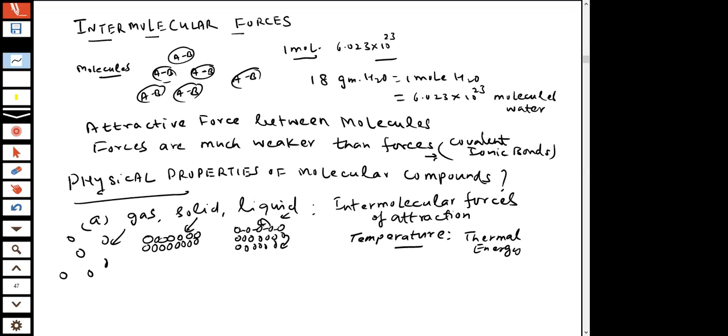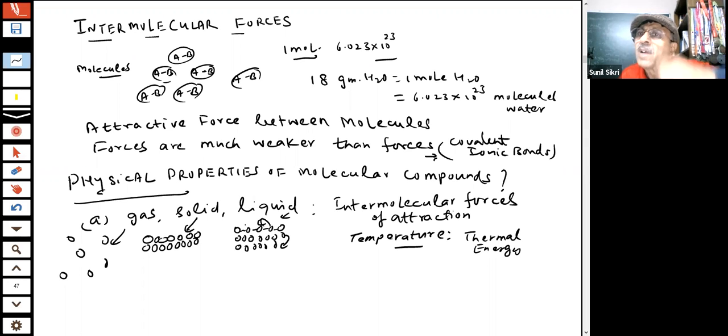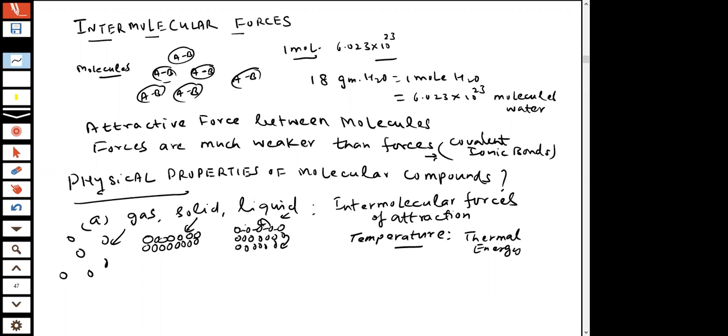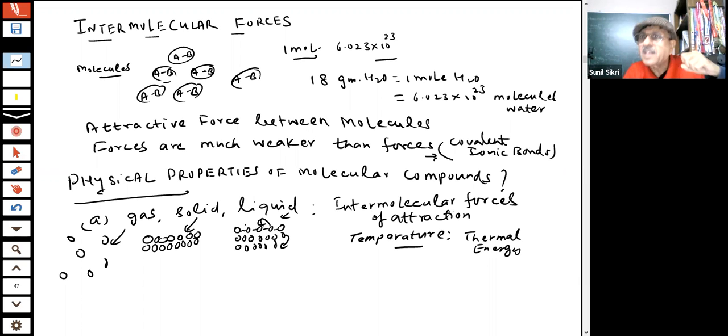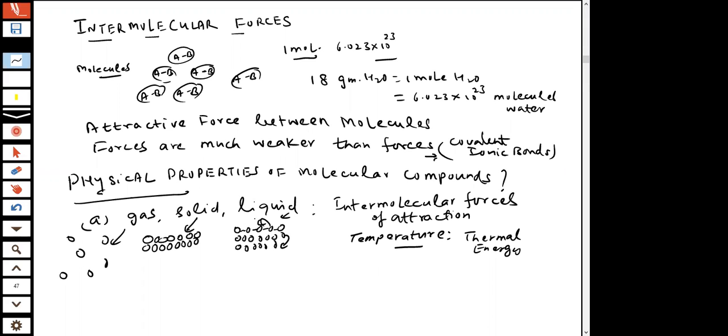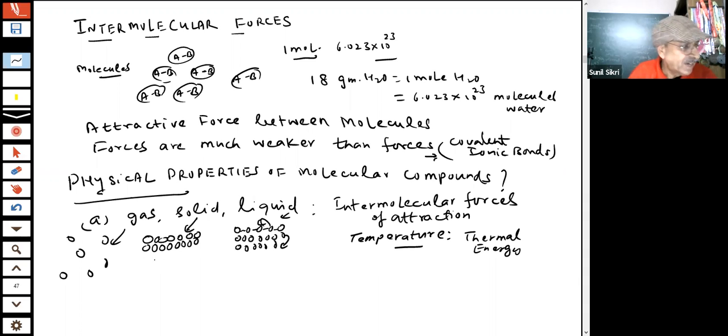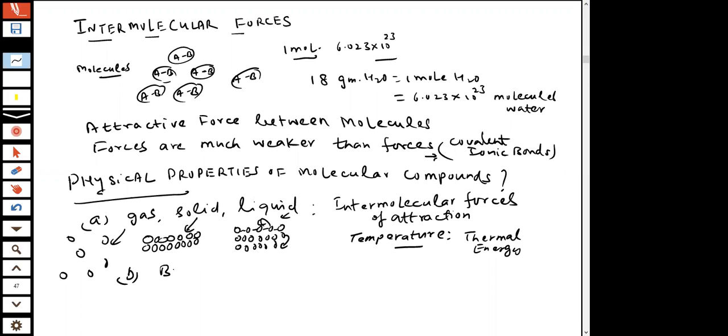Students, in your refrigerator, you have ice cubes. In the freezer you put water, it becomes ice. The temperature drops, they are withdrawing heat, and water will become ice. You see water becoming ice, you know the ice cubes. So students, physical state is this. Second, you told me boiling points. Very important, a very good answer was given by you.